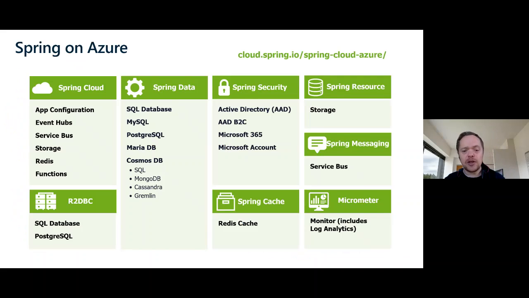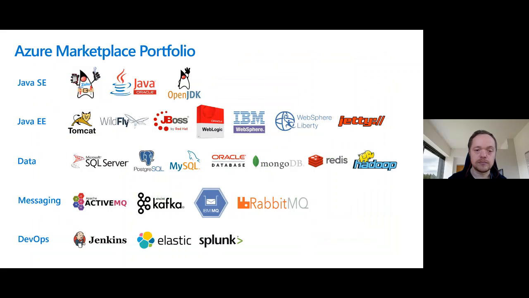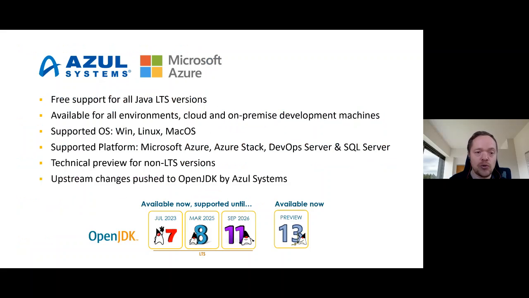Spring on Azure. So Spring, we have a heavy investment with Pivotal on that. And we've broken it up into, and we'll go through later, Spring Cloud, Spring Data. So we have all of these databases that we cater for. Spring Security, Spring Resourcing, Messaging, Micrometer, Cache, and R2DBC. In the marketplace, you can also get a lot of these third-party and partner-based tooling. We've been through some of them. And then finally, also Azul Systems.